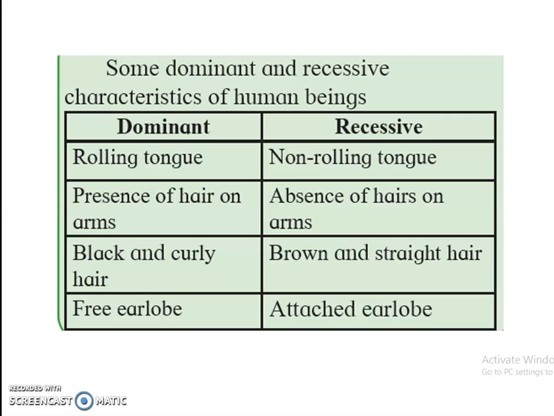Now some dominant and recessive characteristics of human beings. Rolling tongue is a dominant characteristic, while its recessive characteristic is non-rolling. Presence of hair on the arms, absence of hair on the arms. Black and curly hair, brown and straight hair. Free earlobe, attached earlobe. So these are some of the dominant and recessive characters of human beings.